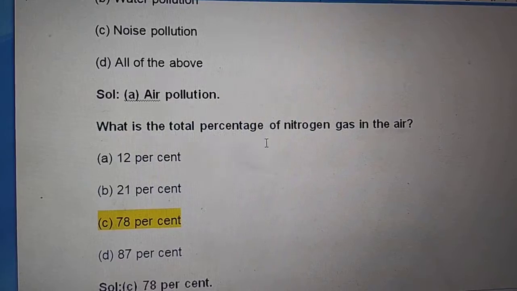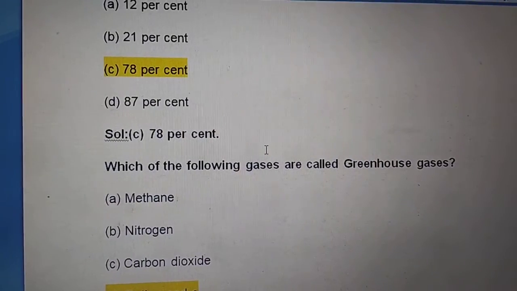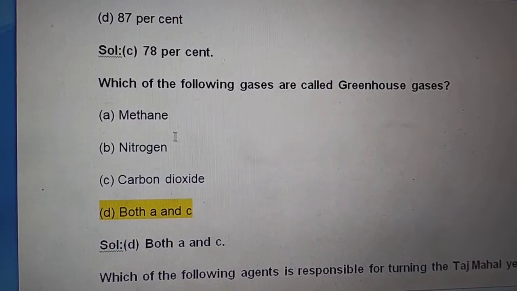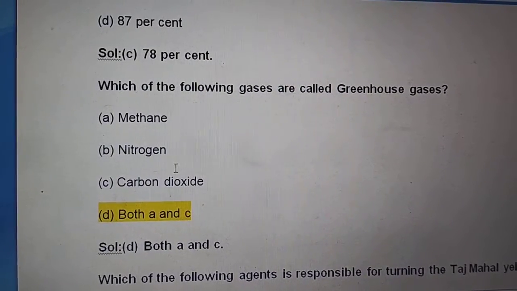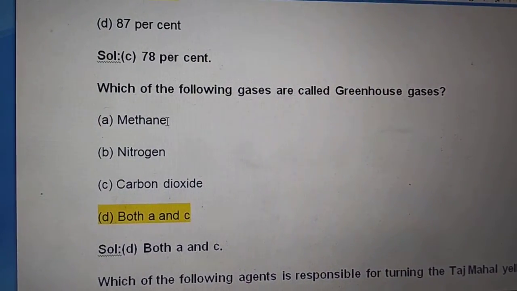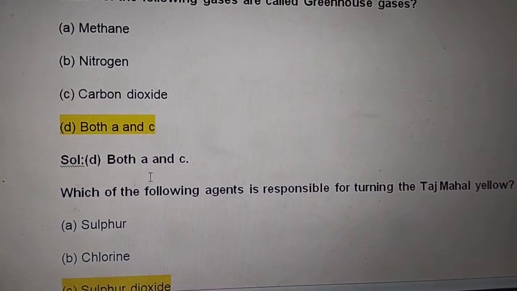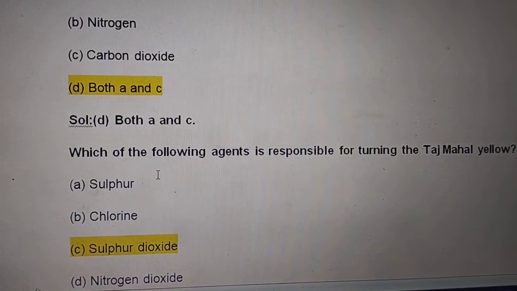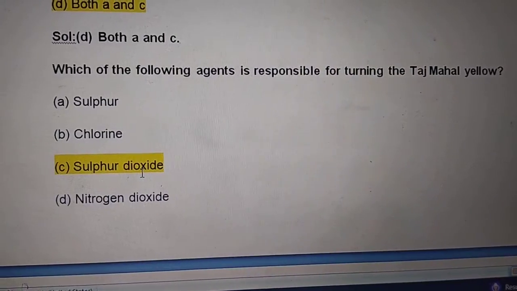What is the total percentage of nitrogen gas in the air? 78%. Which of the following gases are called greenhouse gases? Both A and C, that is methane and carbon dioxide. Nitrogen is not a greenhouse gas, methane and carbon dioxide are. Next, which of the following agents is responsible for turning the Taj Mahal yellow? Sulfur dioxide.